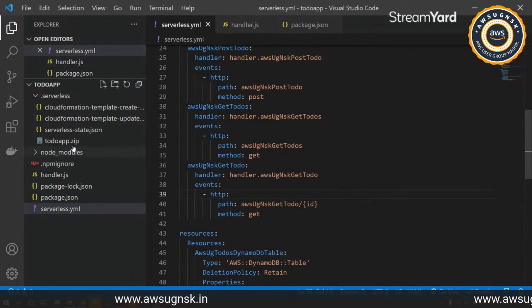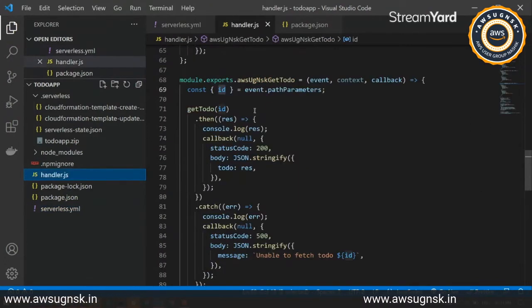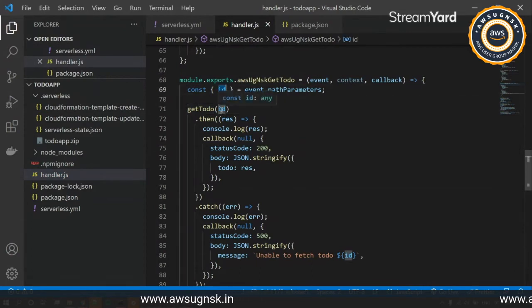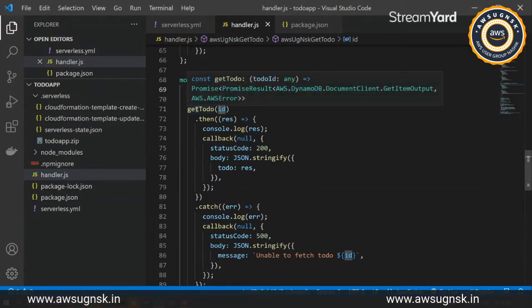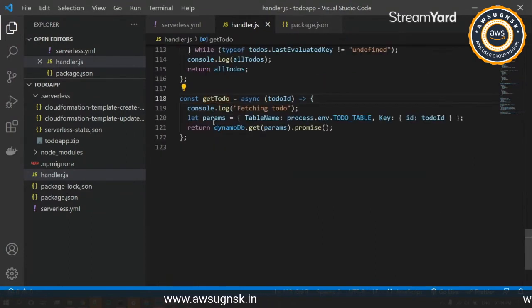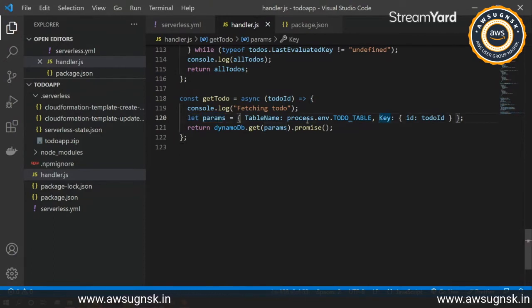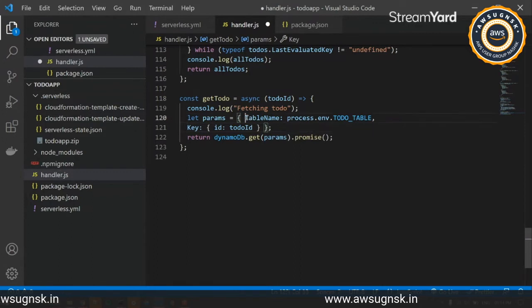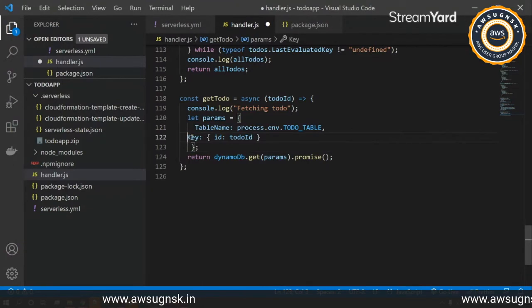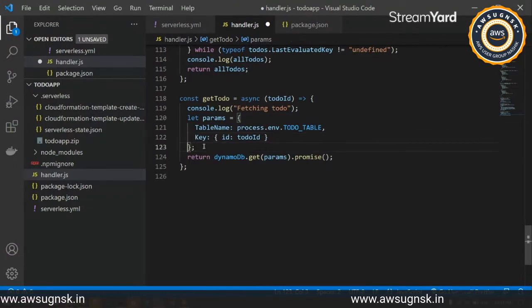Okay, so just quickly revert that. Then we have to get the to-do, so we'll pass on the ID that we have passed from the client app, and we'll quickly go through the service layer of this get to-do. So we can see the parameter passed over here, and we are preparing the params over here. What we have is the table name, as usual, and under that we have the key now. So what is the key, what we have to get.